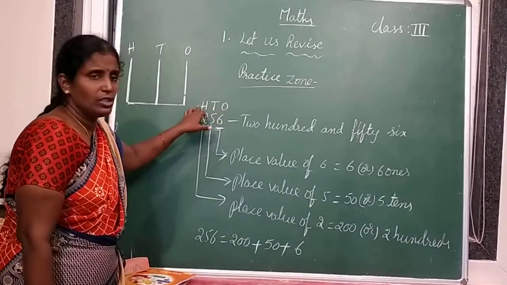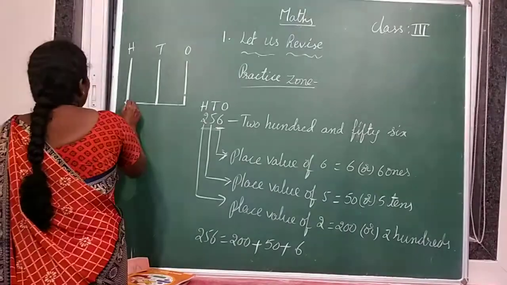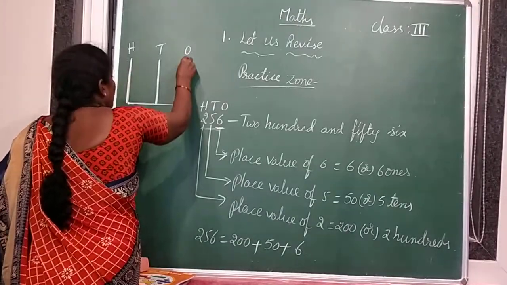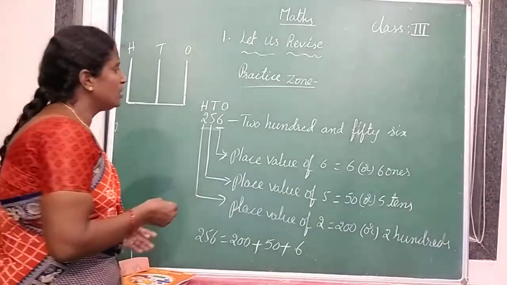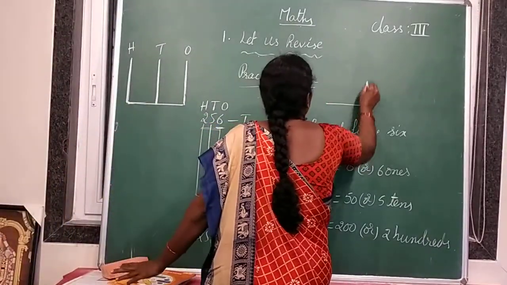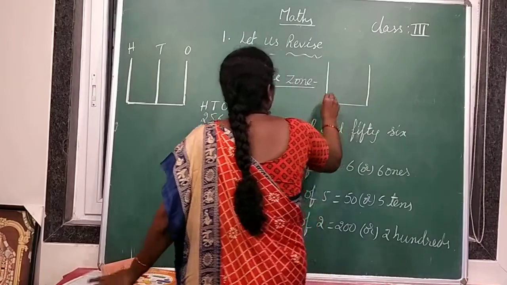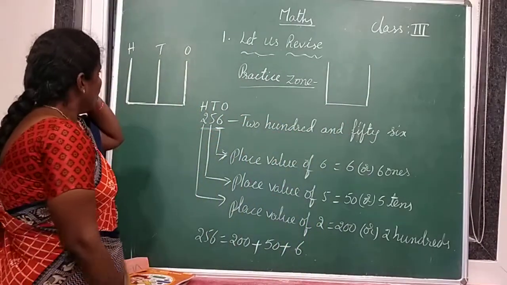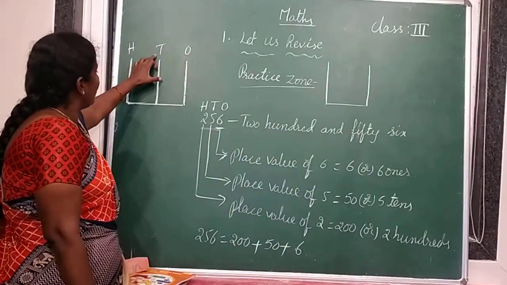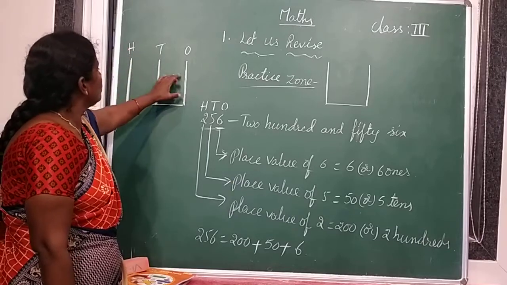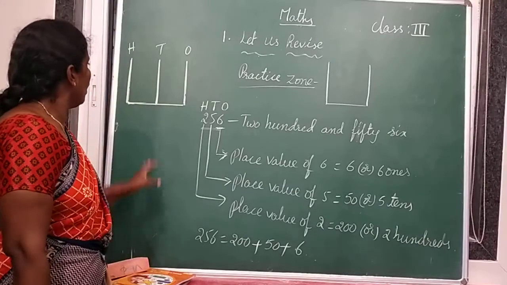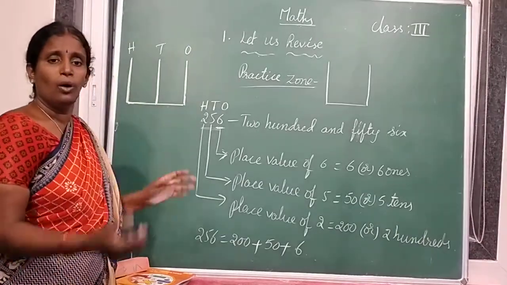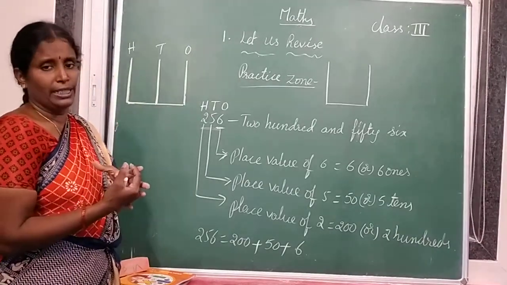So here ones, tens, hundreds. 3 place values are there now, so we need 3 spikes. A 3-spike abacus. If 2 place values are there, we have to take only a 2-spike abacus. Okay. So here ones place, tens place, hundreds place. So 3 spikes are there. To represent the number on the abacus, we have to draw beads on the spikes.